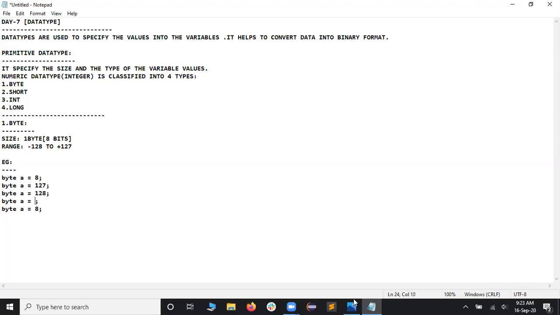I would like to consider minus 128. Can you take it? Yeah, you can take it because it is within the range. So I would like to consider it as 35.5. If I give this, what will happen?